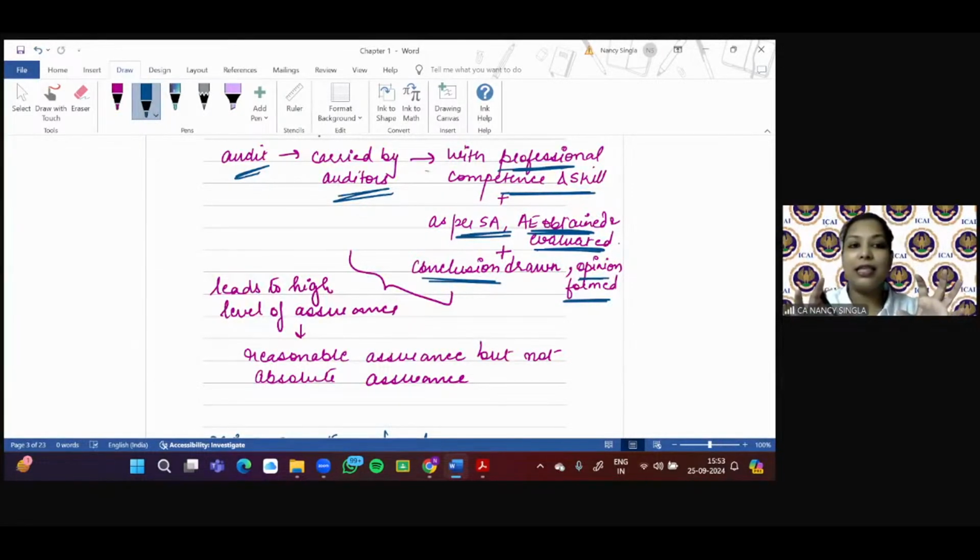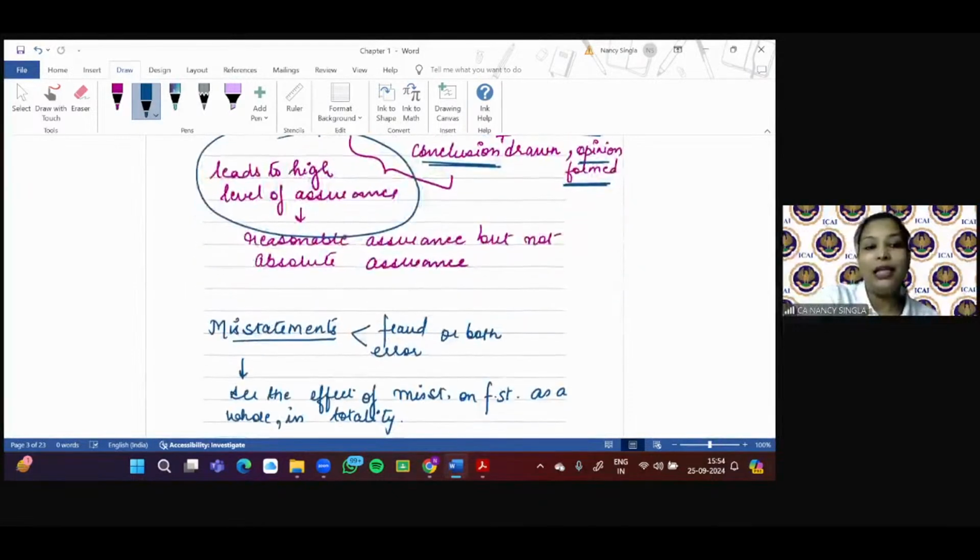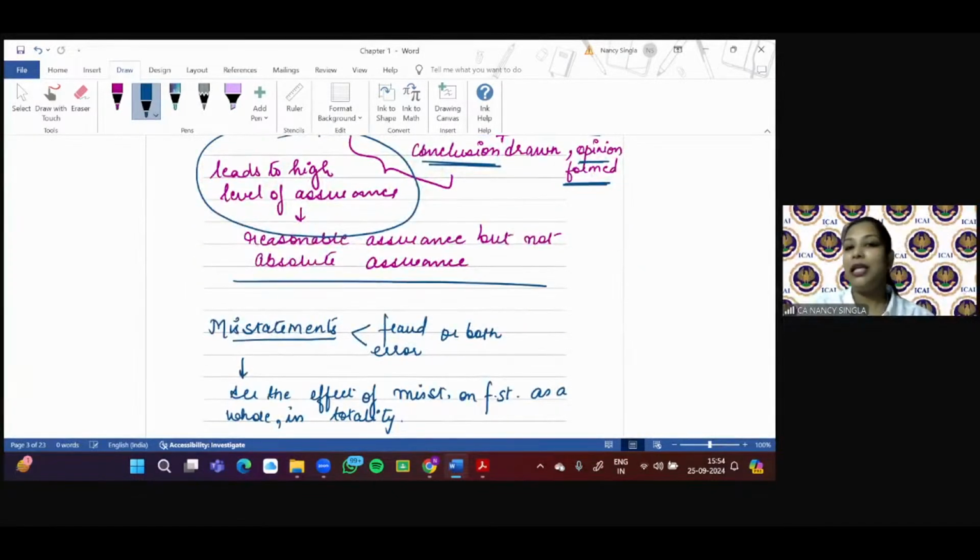All this process, professional competence, skill, the standards being applied, audit evidence being obtained and evaluated, conclusions being drawn, and opinion being formed, leads to a high level of assurance, which is reasonable, right? But it is not absolute or complete assurance.